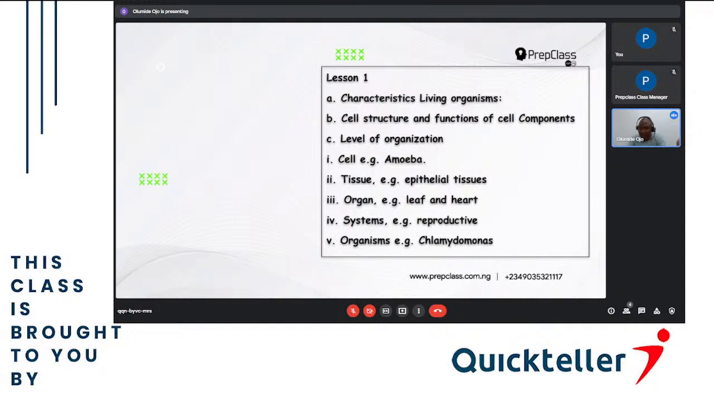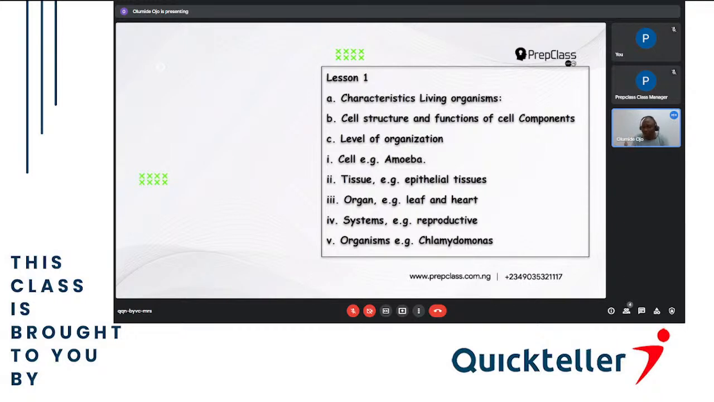An example of a cell is what? An amoeba. So a combination of cells will give you tissue. When two or three cells combine together to function together, they become a tissue. An example of a tissue is epithelial tissue, which is made up of many cells. And when many tissues combine together, they form an organ. Examples of an organ are the heart and a leaf.